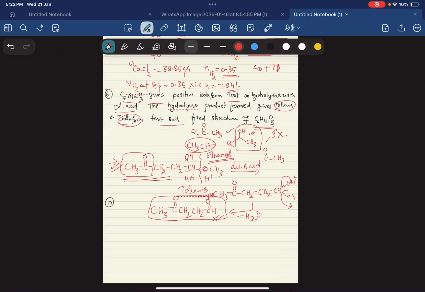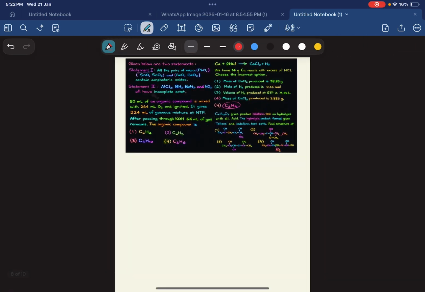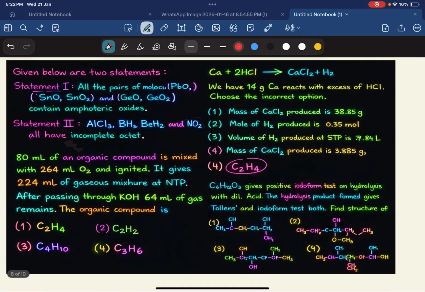And coming to the next, you can see the questions. Statement 1: all the pairs of molecules PbO, SnO2, GeO and GeO2 are amphoteric oxides. We have discussed this very clearly in the long video with a lot of shortcuts. You can also watch it if you want. So many things we have discussed before the exams.